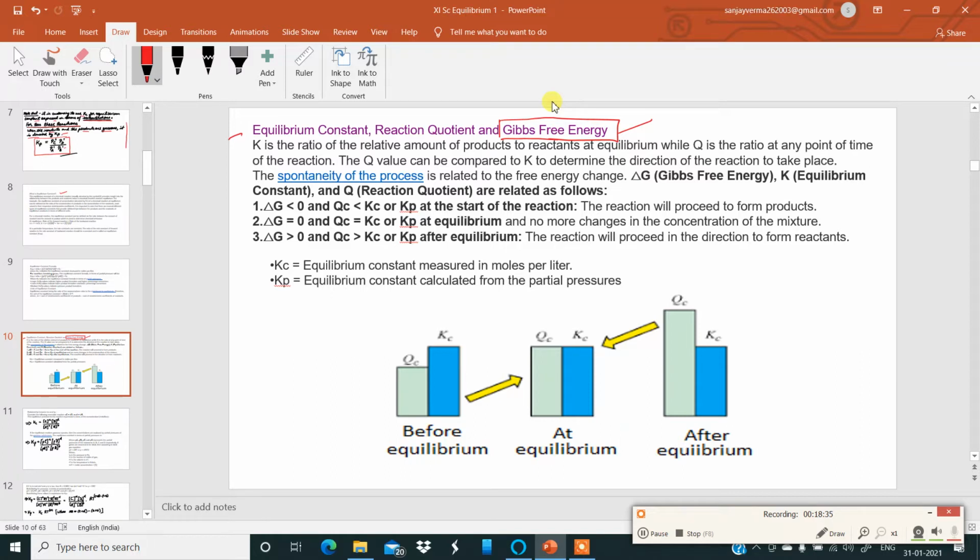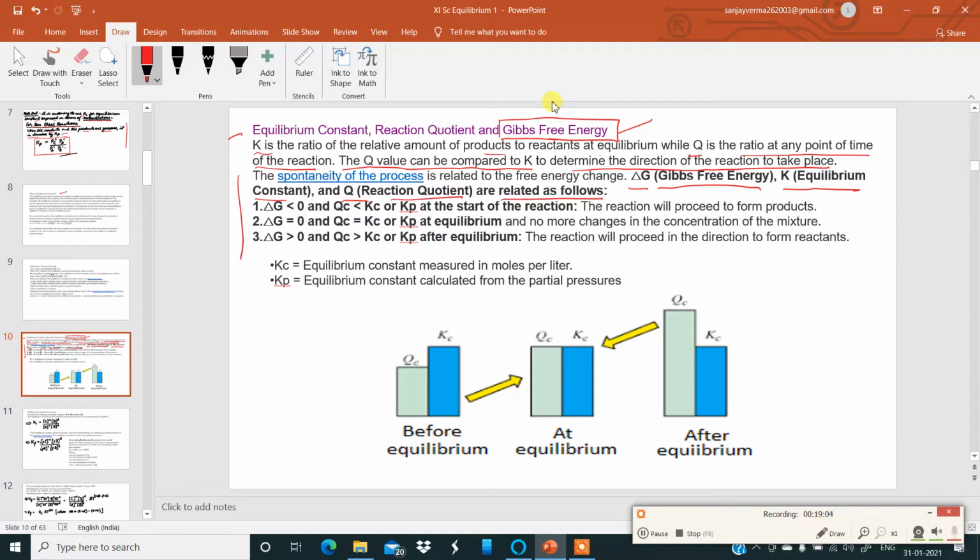Now we know K is the ratio of the relative amount of products to reactants at equilibrium, while Q is the ratio at any point of time of the reaction. The Q value can be compared to K to determine the direction of the reaction to take place. Now the spontaneity of the process is related to the free energy change. Delta G, Gibbs free energy, K, equilibrium constant, and Q, reaction quotient, are related as below. Remember this.